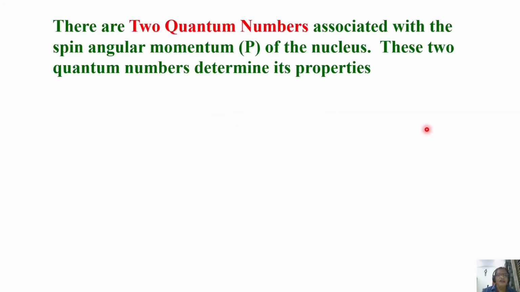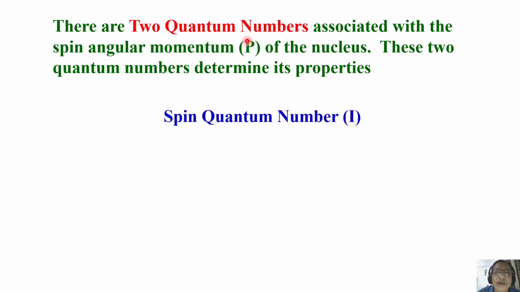Now, if I look at the angular momentum P of the nucleus, there are 2 quantum numbers associated with it. For the nucleus, if we have a spin angular momentum P, there are 2 quantum numbers associated with that, and these 2 quantum numbers define the properties of this angular momentum. Okay. What are they?